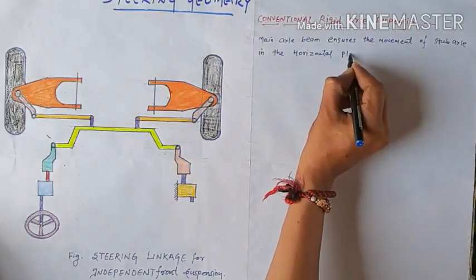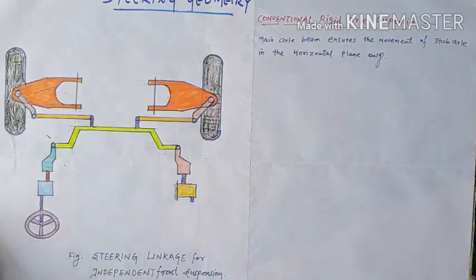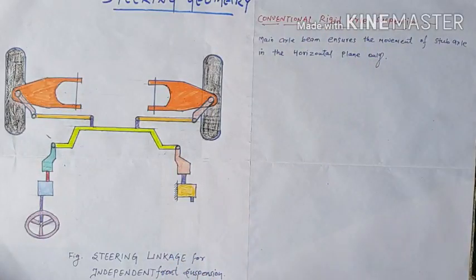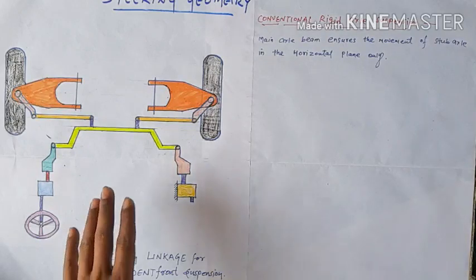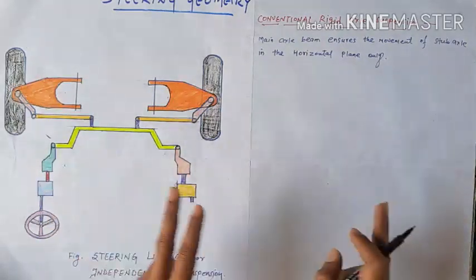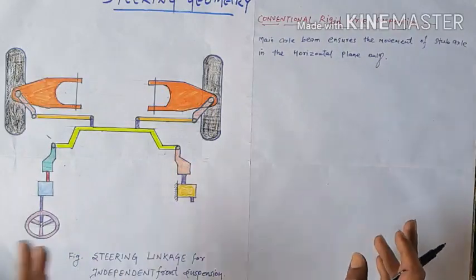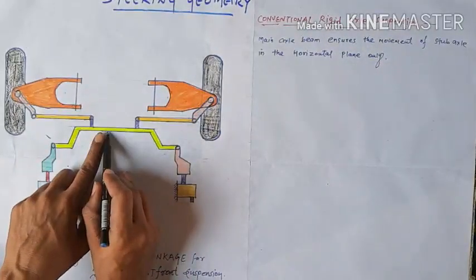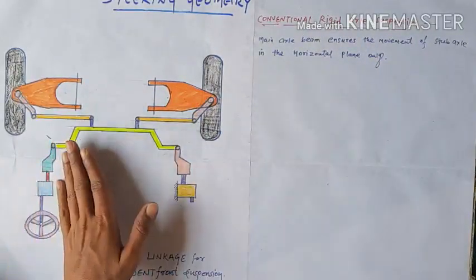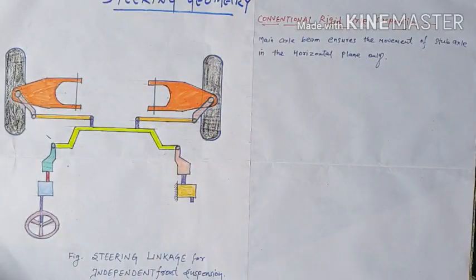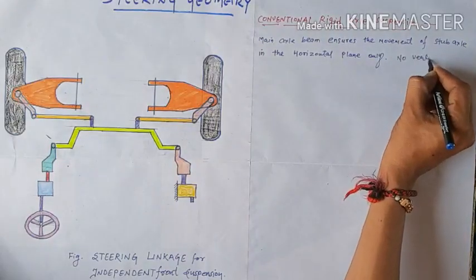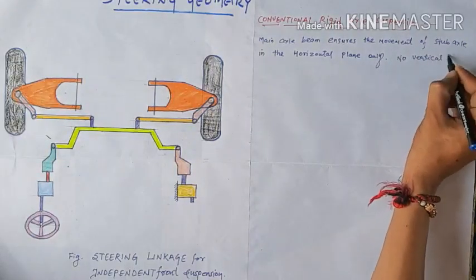That means in the conventional rigid axle suspension, used in past cars and in current cars, only the movement of the horizontal axle beams is provided, not vertical. In this diagram, the parts move just about the horizontal plane. There is no vertical deflection. Remember it.